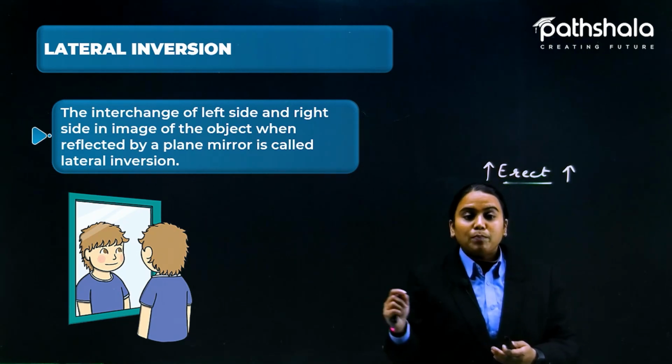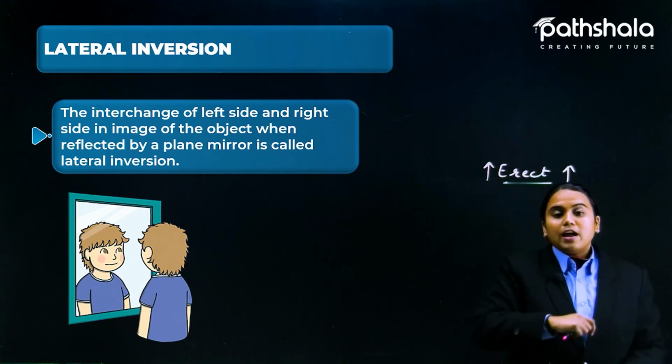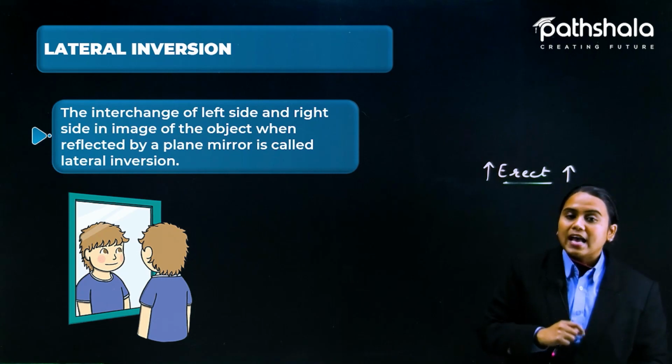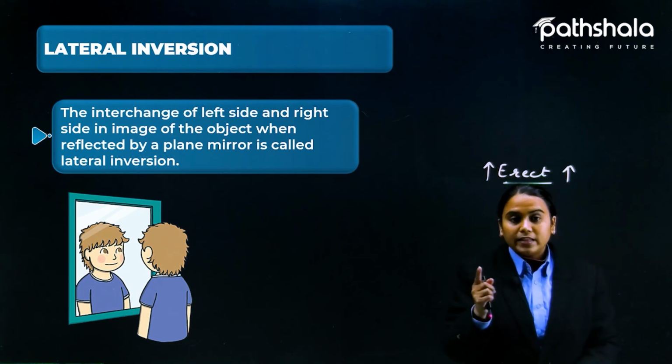So the left part comes to the right part and the right part comes to the left part. That is known as lateral inversion. That is a different thing.